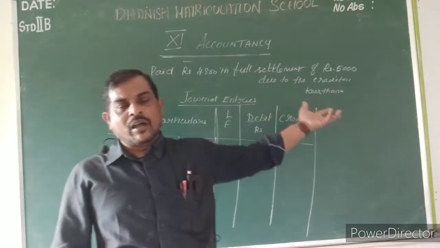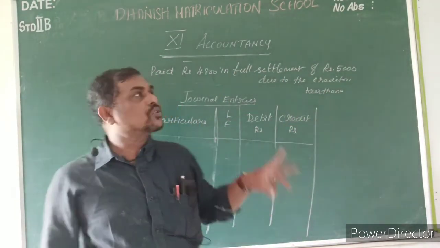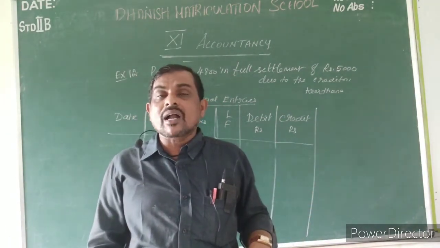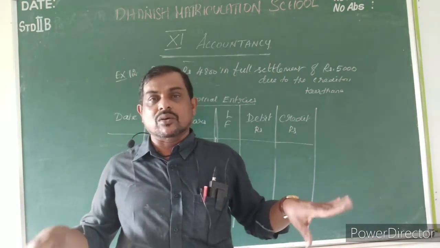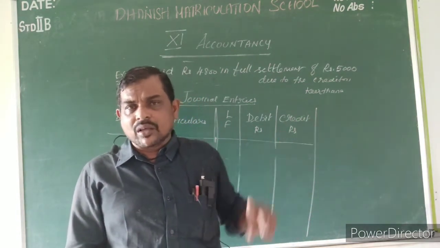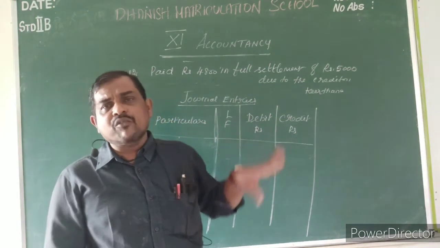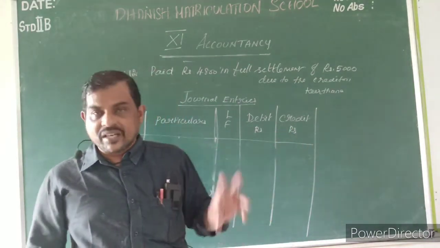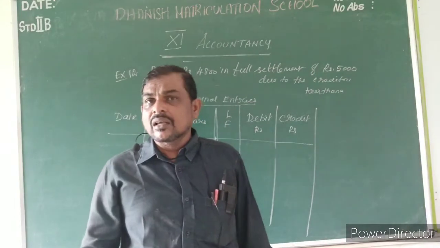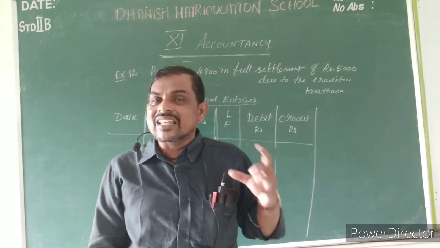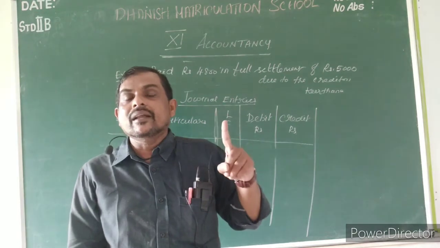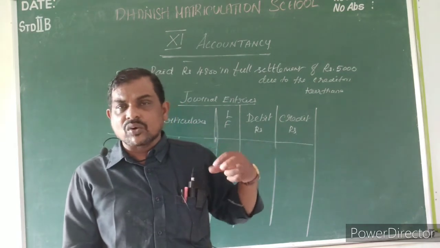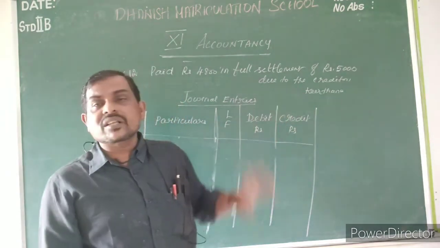Okay, 5,000 I have to pay. But out of 5,000 I am paying only 4,800, and I am saying full settlement. Full settlement means for 5,000 she is adjusting the 5,000. How come? You purchased for 5,000 but you are settling only 4,800, yet you say full settlement, which means the creditor accepted to give rupees 200 as discount to me. Please listen. Wherever the word full settlement comes, definitely a discount will come, either discount received or discount allowed.